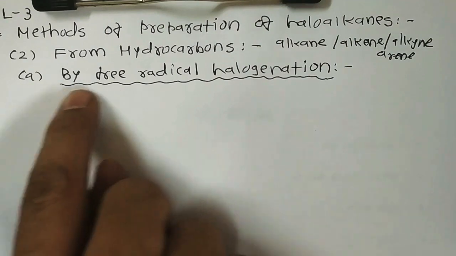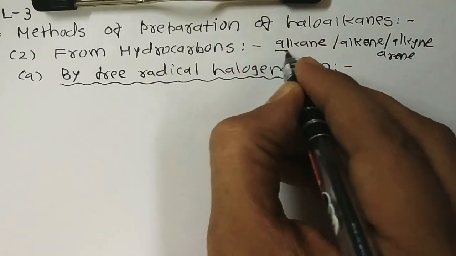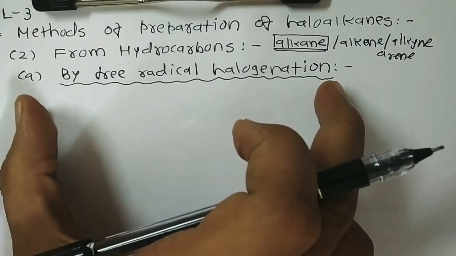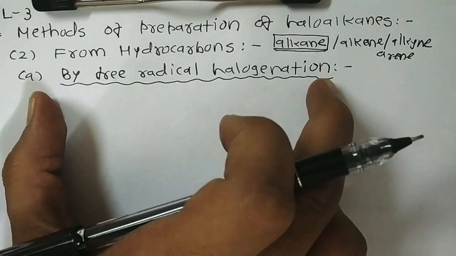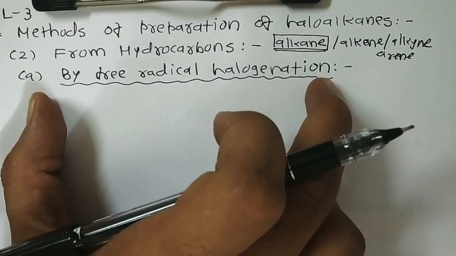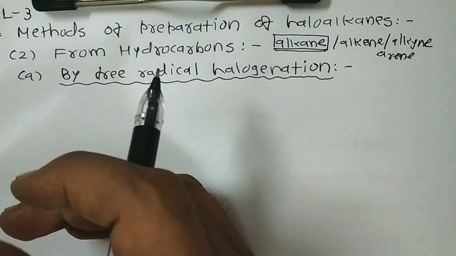So first, free radical halogenation. In the case of alkanes, we already studied these portions in a general manner in the hydrocarbon lesson. For example, halogenation of alkanes with chlorine or bromine in presence of heat or light.